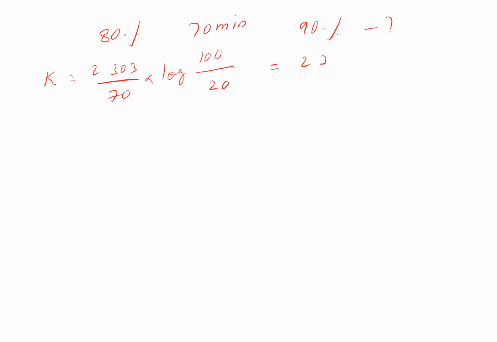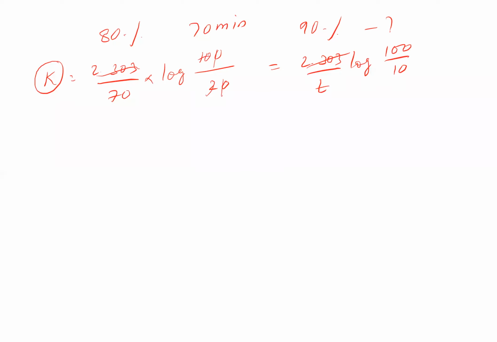80%, 70 minutes. 90%, how much time? So k is equal to 2.303 by t, 70 minutes. 80% means, starting with 100, 80% reacts means 20% remains. Also k is equal to 2.303 by time t, log of 100 by 10 for 90%. Because for both, the k value remains the same. So the 2.303 get cancelled here.